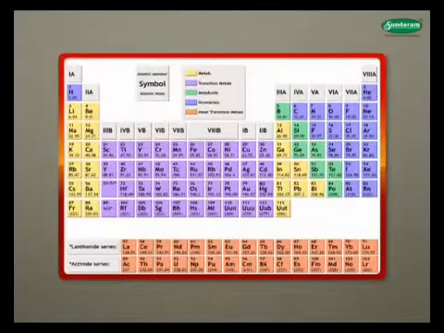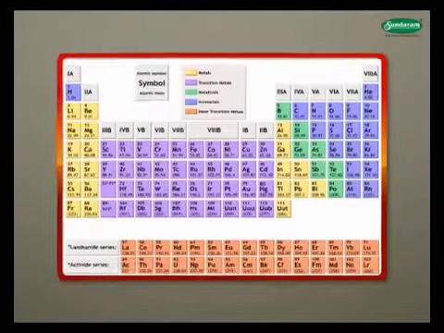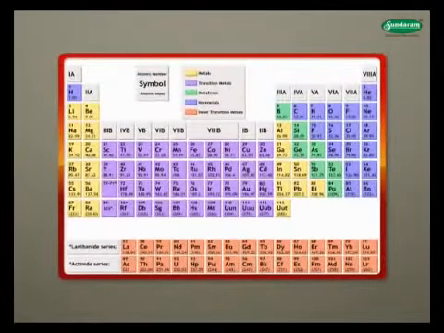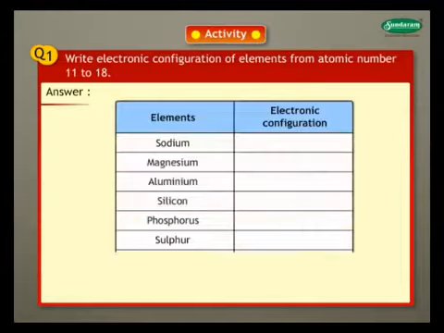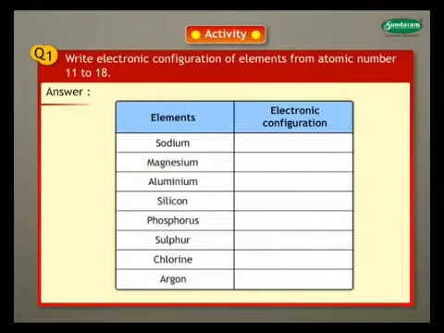Now let us brush up some points related to the modern periodic table. Let us try to answer the questions. Activity Question 1. Write the electronic configuration of elements from atomic number 11 to 18. Answer. The electronic configurations of elements from atomic number 11 to 18 are as follows.